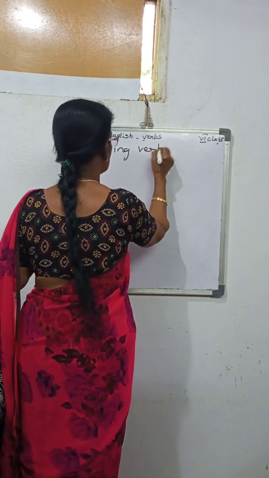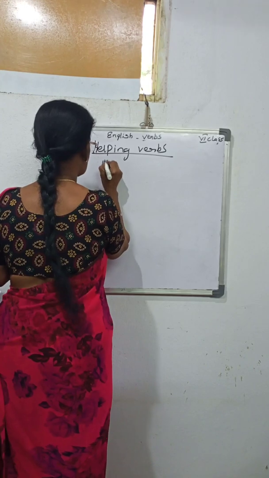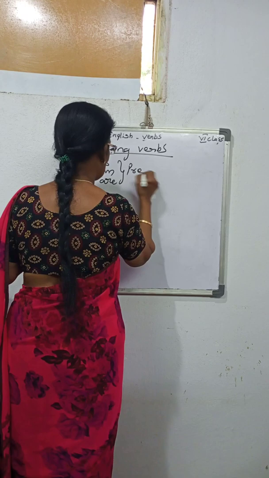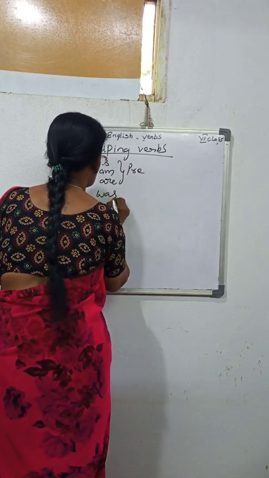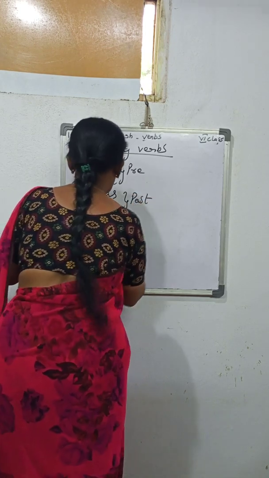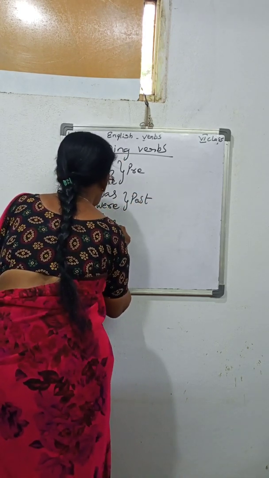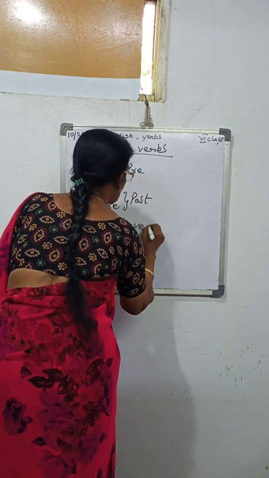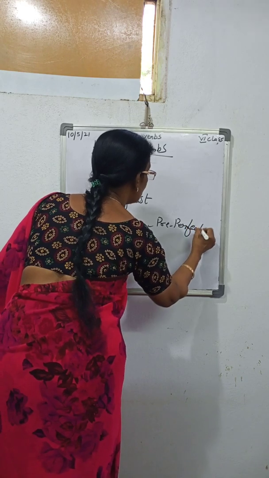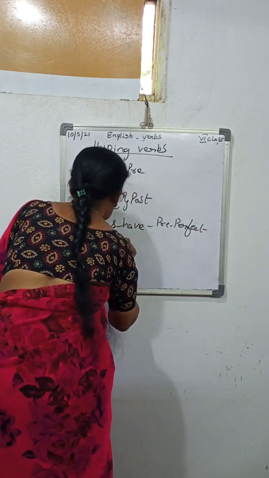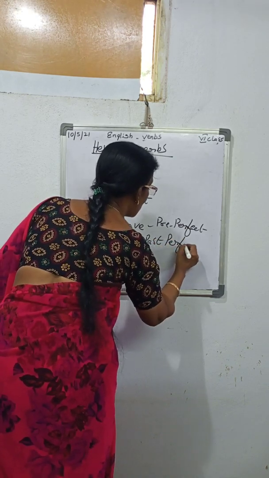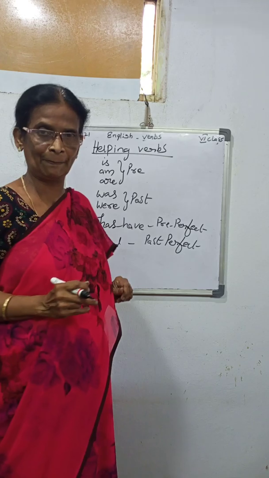Helping verbs. Is, am, or are is the present tense helping verb. Was, were is the past tense. And next one, has and have, present perfect, and had, past perfect. These are the helping verbs.